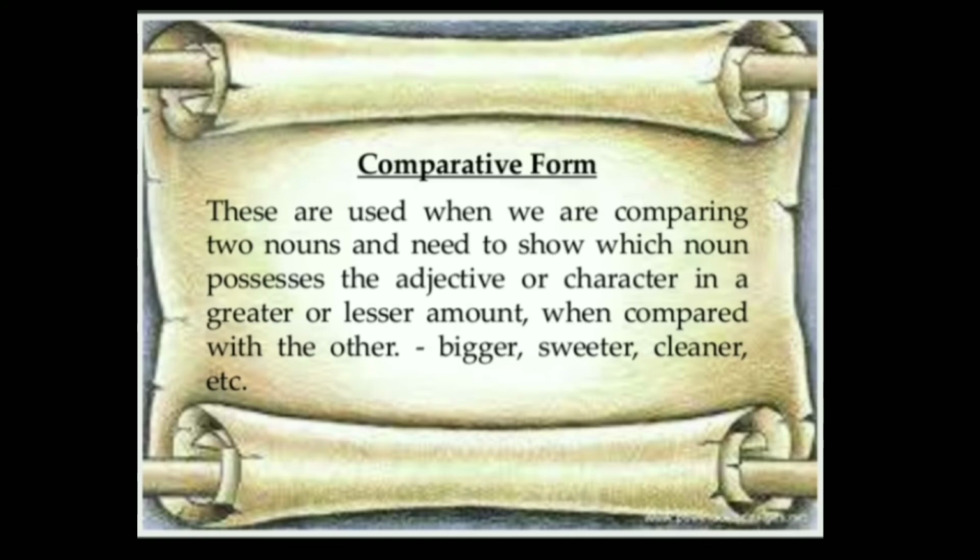Comparative form. If we talk about comparative form, as the name suggests, the comparative degree is used to compare two things or two groups of things on the basis of their qualities. Here what we are comparing? We are comparing qualities of a particular thing or group. This man is older than the other. This cupboard is bigger than other. Honey is sweeter than sugar. This room is cleaner than other.